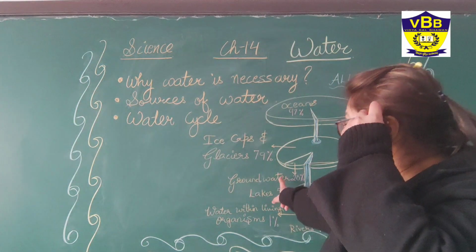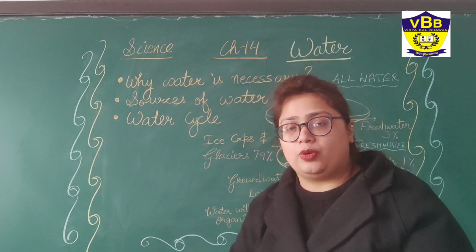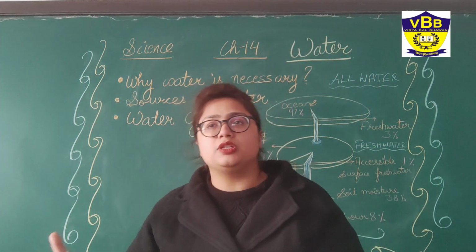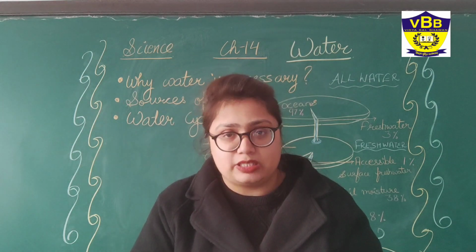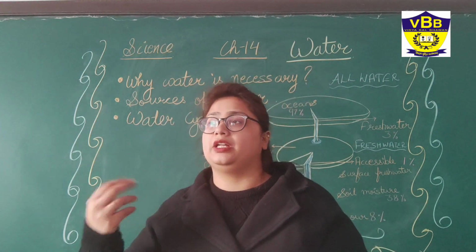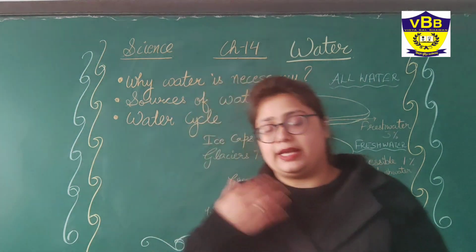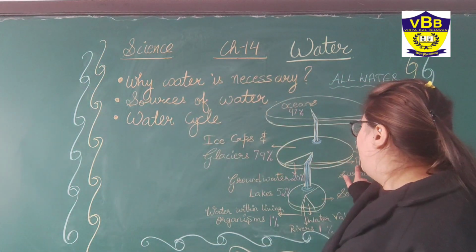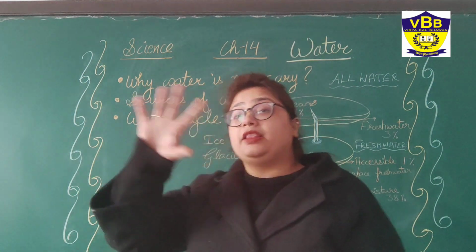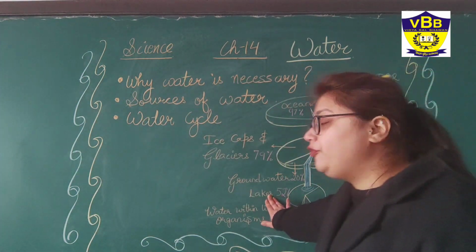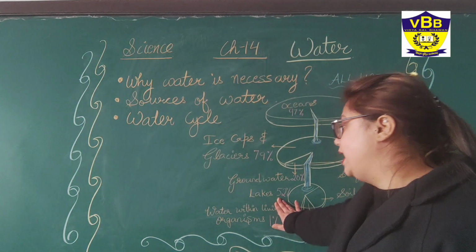Okay, and groundwater is also there, that is under our ground, like the water table. We can use this water, but it is not easily accessible to us. The water which is present in our lakes and small ponds, which is easily accessible to us, is only 1%. And out of that 1% also, 52% is your lakes.